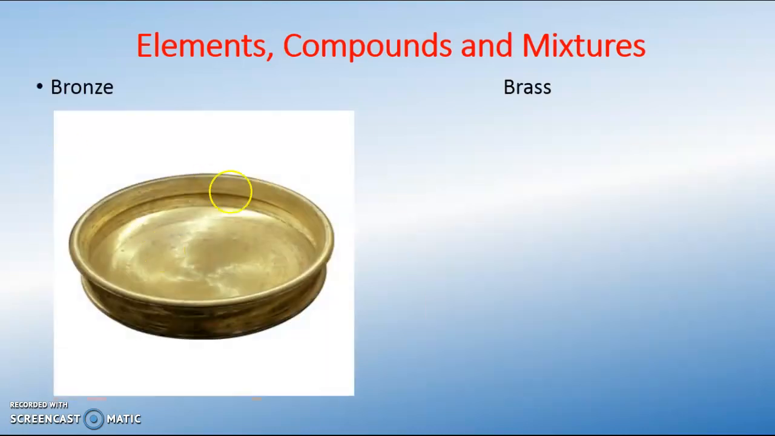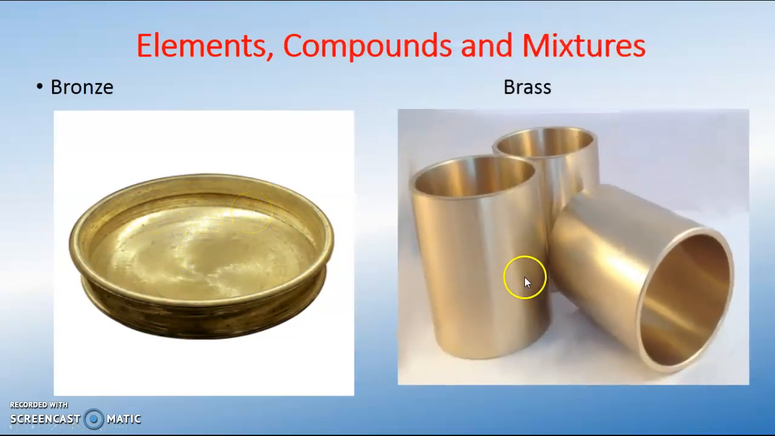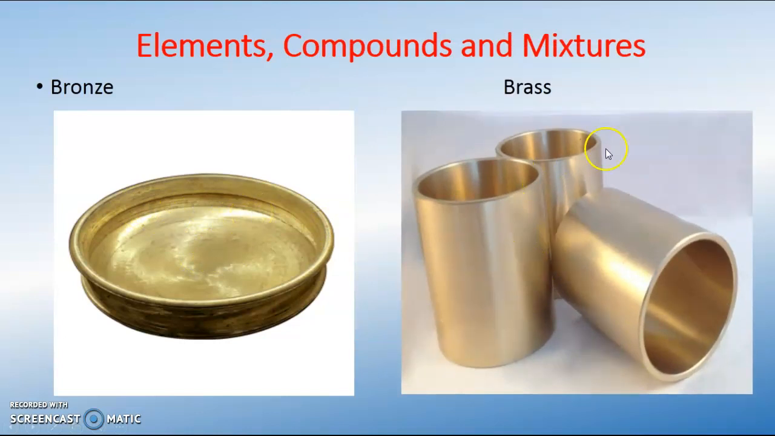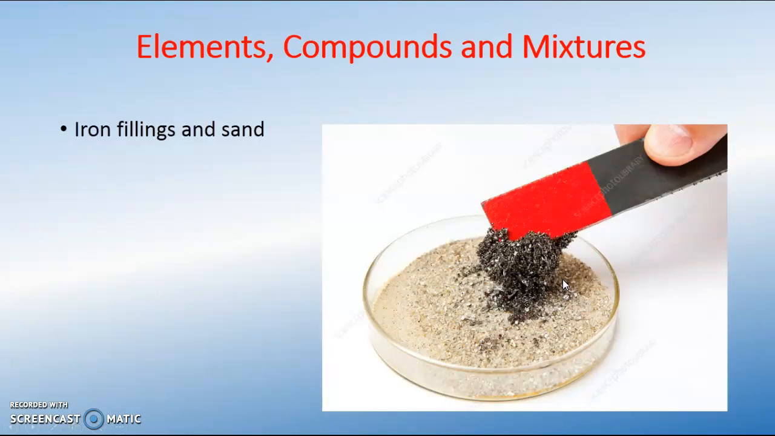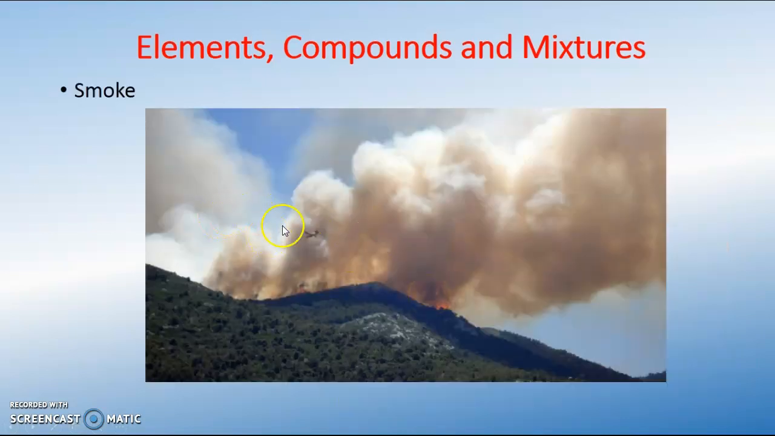Then let's look at bronze. That is the picture of bronze, a mixture of copper and tin. This is what we get. It's a physical change. And then brass, a mixture of copper and zinc. Also, we produce this, which is also a physical change. Then iron filings, a mixture of iron filings with sand, is also a mixture. It's not chemical, or it doesn't form a compound. It's just a mixture.